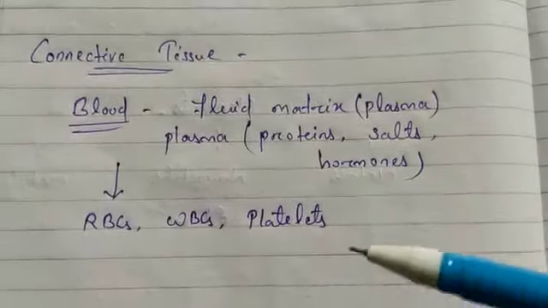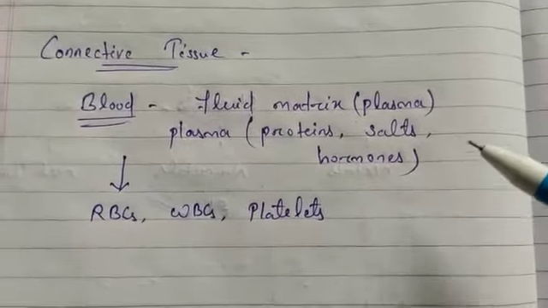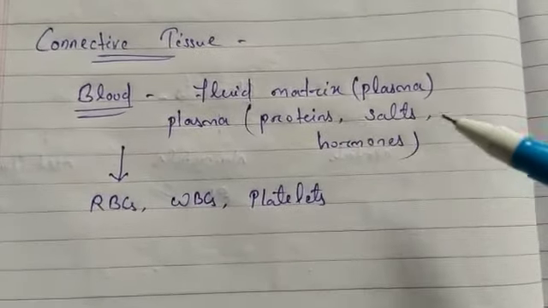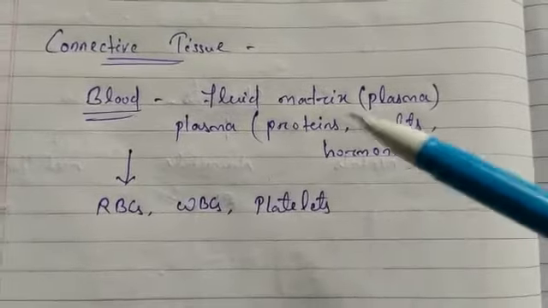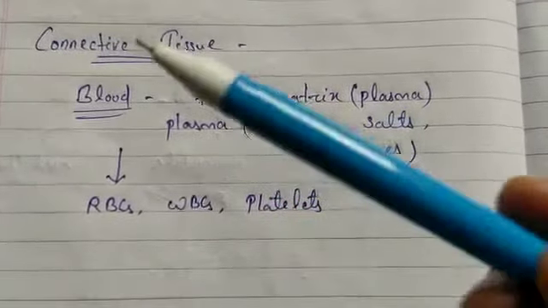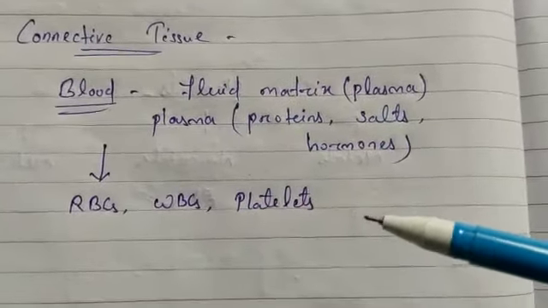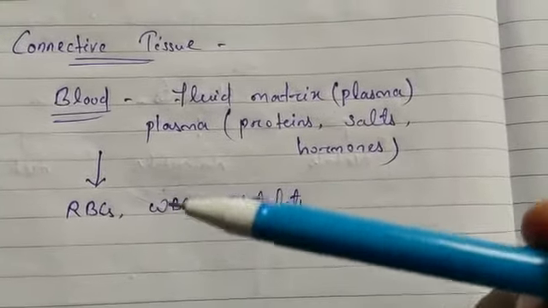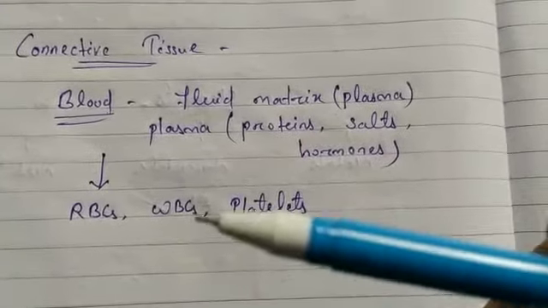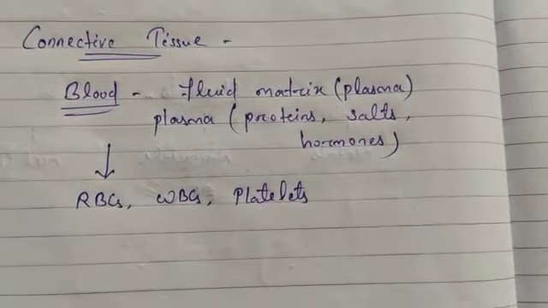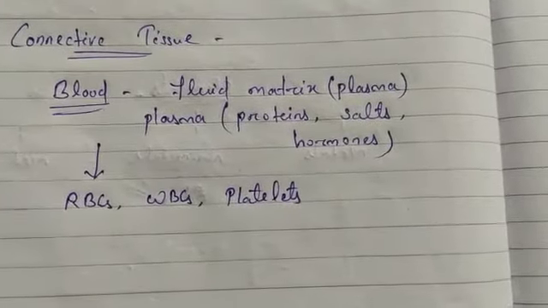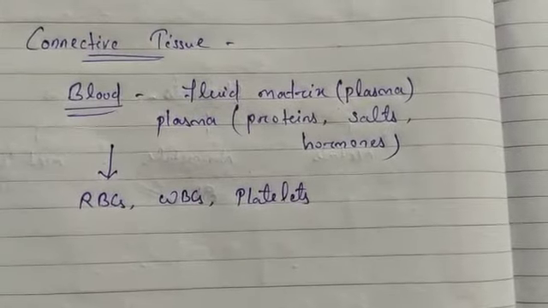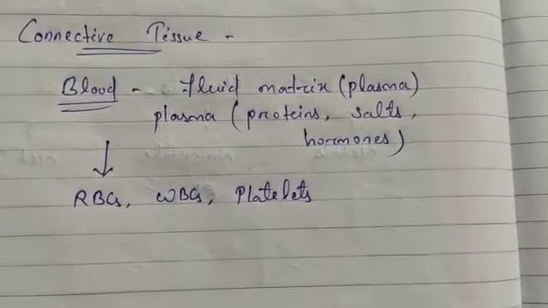So the blood has a fluid matrix called plasma. Plasma contains protein, salt and hormones. And our blood also has three types of cells: RBC, WBC and platelets. RBC are our red blood cells, which contain hemoglobin, which mixes with oxygen to form oxyhemoglobin, and it helps to transport oxygen to all the parts of the body.